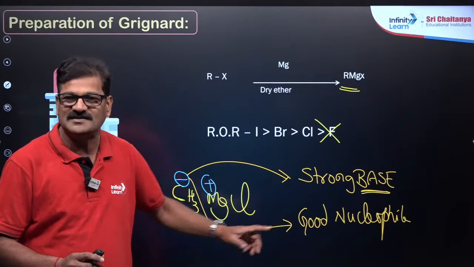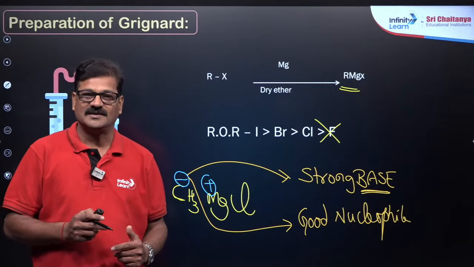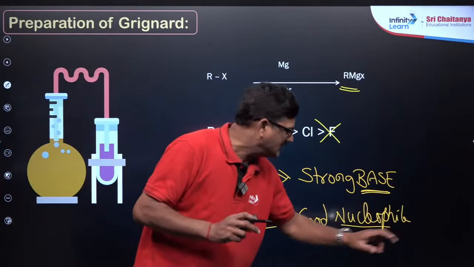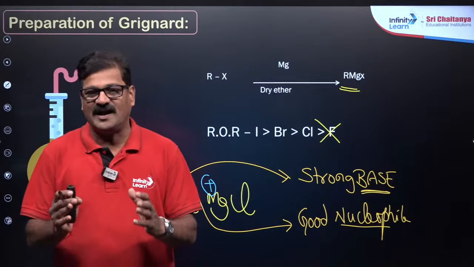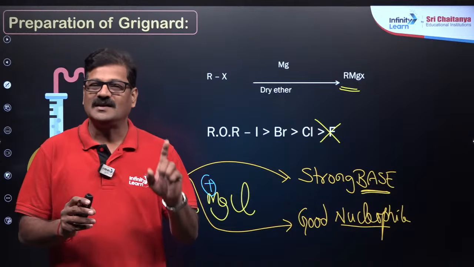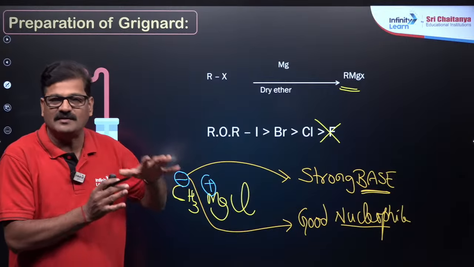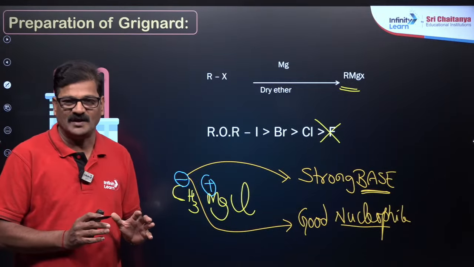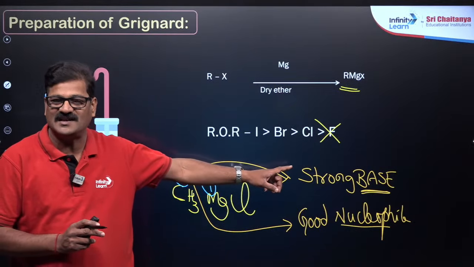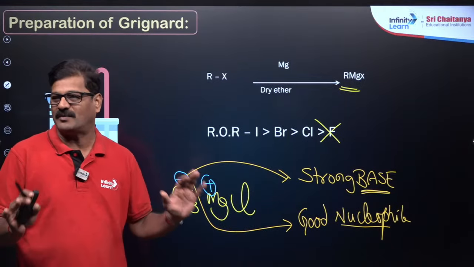A nucleophile is a reagent that is going to attack the positively charged carbon. So it is a nucleophile. The tricky point is here: if a hypothetical chance is given, if a Grignard reagent is allowed to react either with a base, with an H plus, or with a C plus, so it has to behave like a base or a nucleophile. The Grignard reagent is more biased towards reacting as a base than as a nucleophile. Of course, both are permitted here.